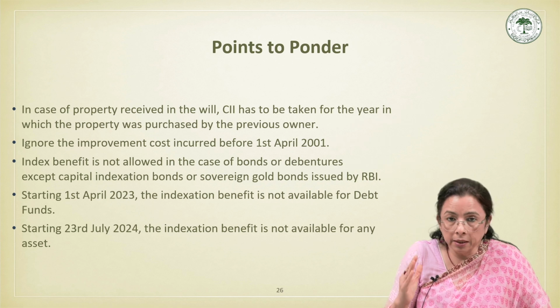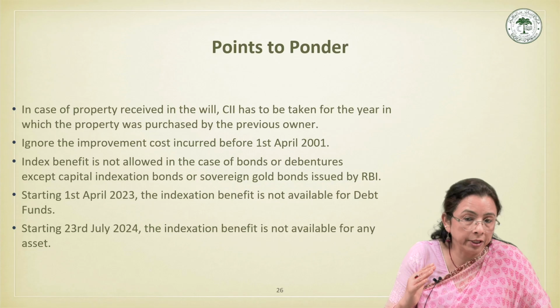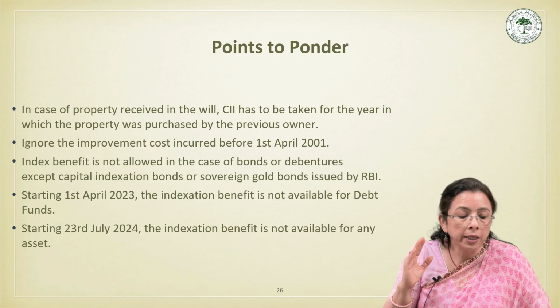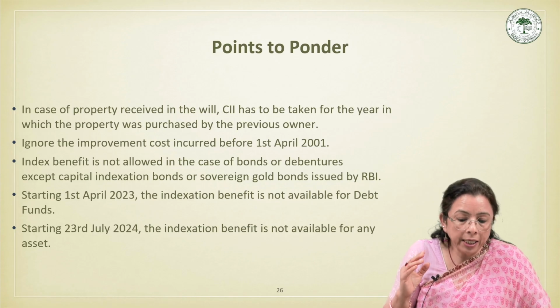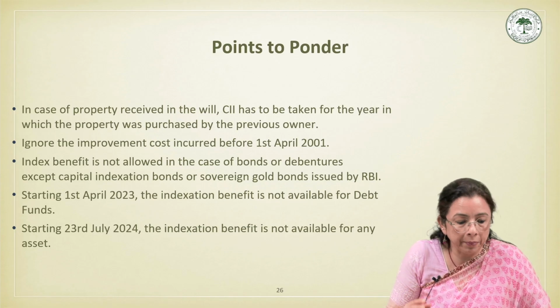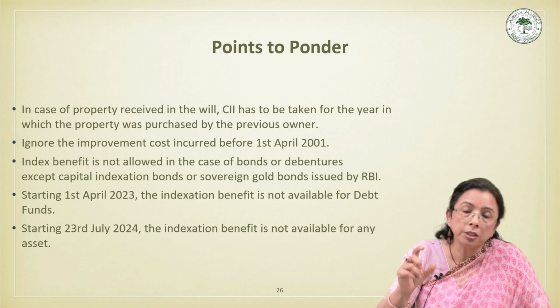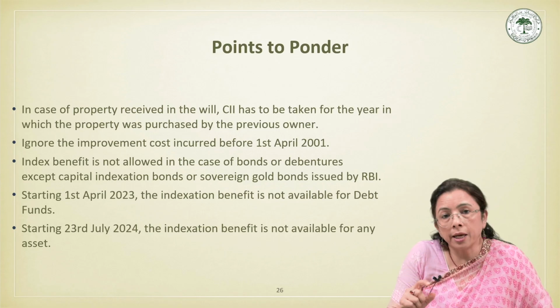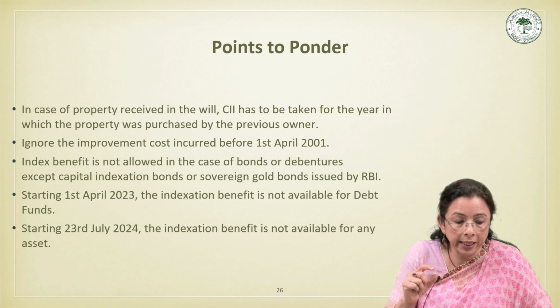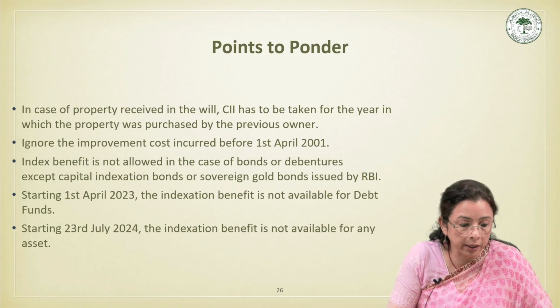Then, I repeat, ignore the improvement cost if it is incurred before 2001, as already explained. Then indexation benefit is not allowed in the case of bonds or debentures except capital indexation bonds or sovereign gold bonds issued by the RBI. So pay attention to this point when you are computing the capital gain on a bond, whether it is a capital indexation bond or a sovereign gold bond, and decide accordingly.